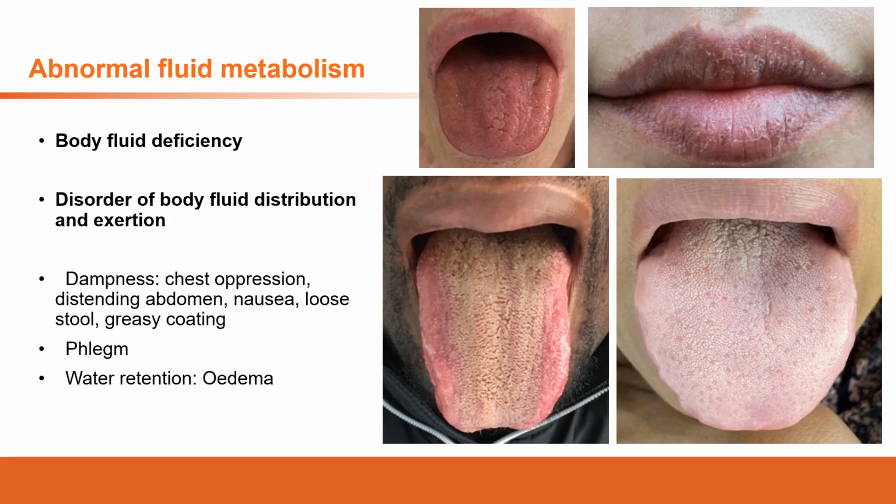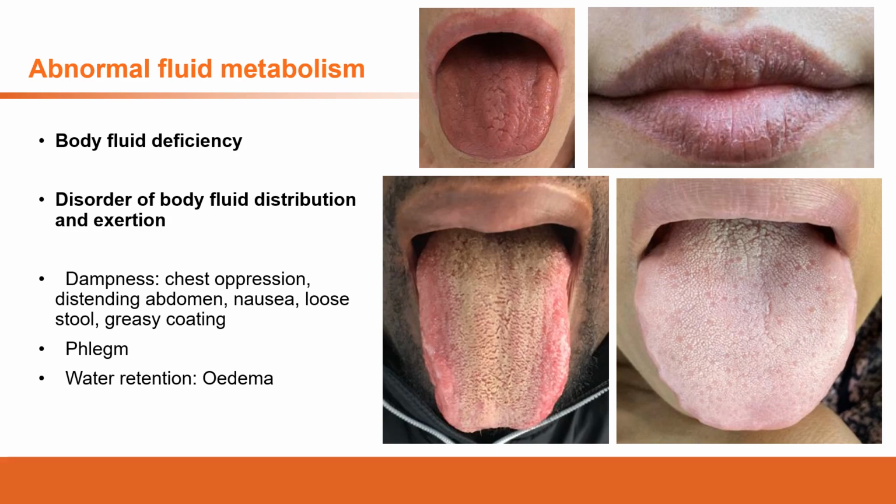This is very similar to the situation of the blood. If we have blood heat, the heat will concentrate the blood and then cause blood deficiency in terms of the volume of the blood. Here, same situation.